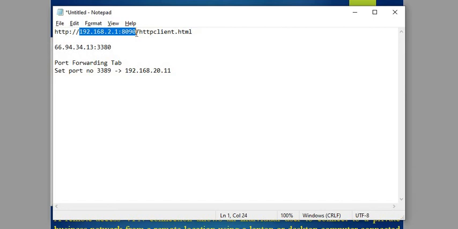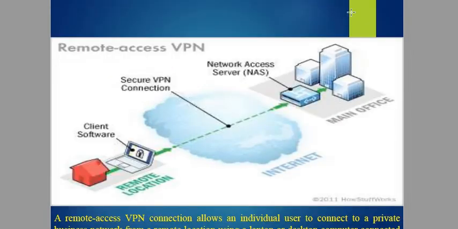This IP address can only be accessed when you are in the network of your college. So the fundamental is that when you are in your campus network, you can access every system using the local area network, which we call a LAN.